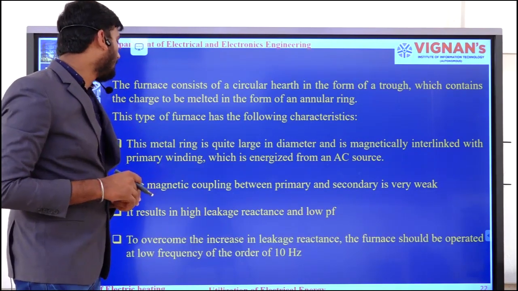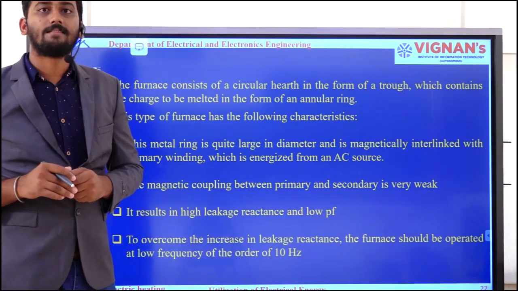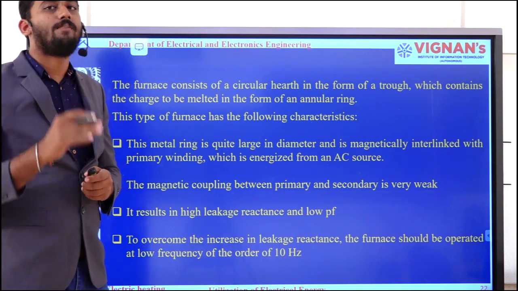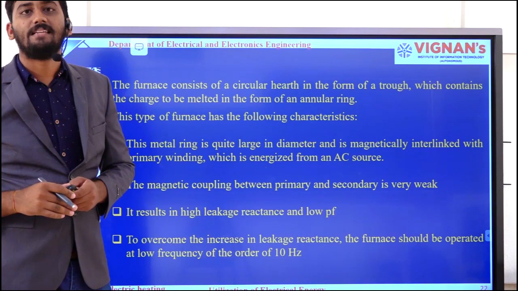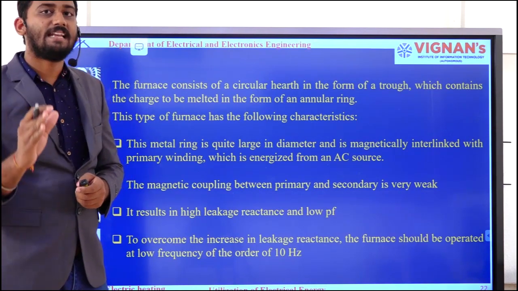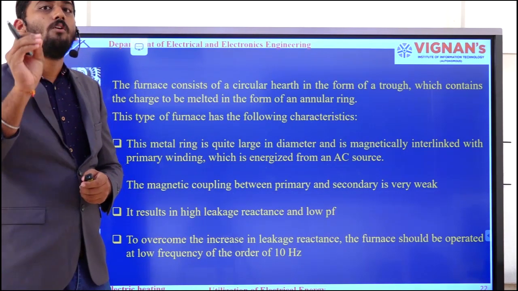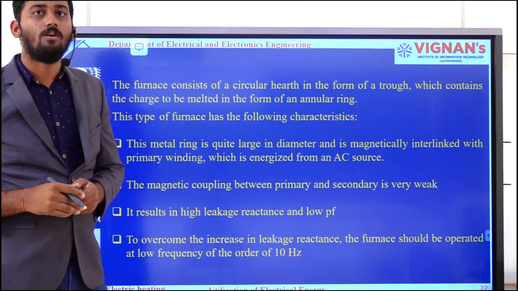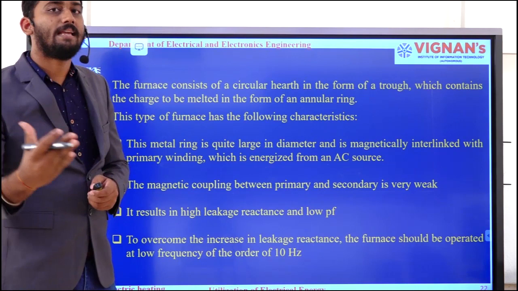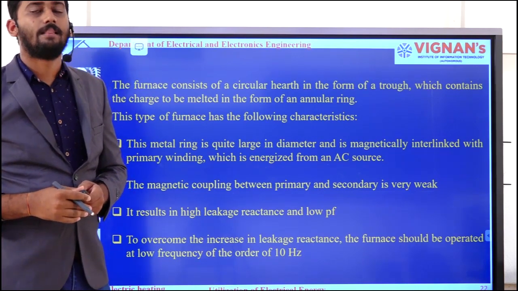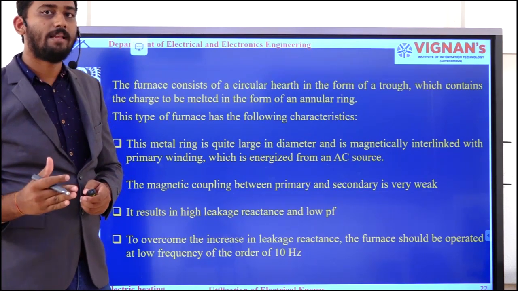To overcome the increase in leakage reactance, we need to decrease the frequency of the power supply to the furnace. The reason is that the reactance value depends upon the frequency. If the frequency decreases, the reactance value automatically decreases.